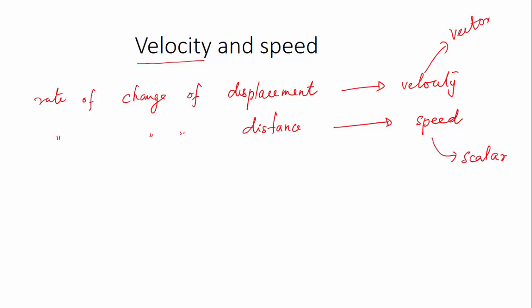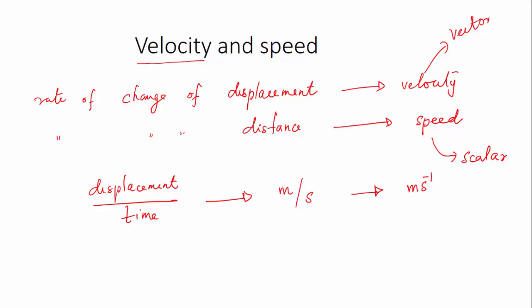Now the unit is actually, so the rate at which the displacement is changed, so you can say it is displacement divided by time, and naturally the unit is going to be meter per second. Since the SI unit of displacement is meters and the SI unit of time is seconds, the unit is meter per second, or you can write it as ms power minus 1. And the dimensional formula for velocity is L t power minus 1.